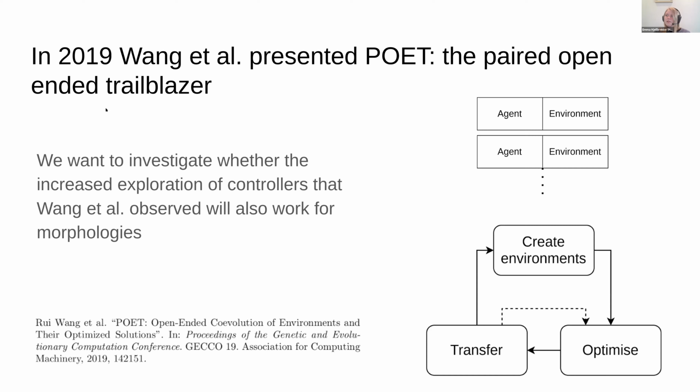The POET algorithm keeps a population of pairs. Each pair contains an agent and an environment. The agent is optimized within its paired environment. The POET algorithm has three main steps: creating new environments, optimizing agents within their paired environments, and transferring agents between environments based on their performance.